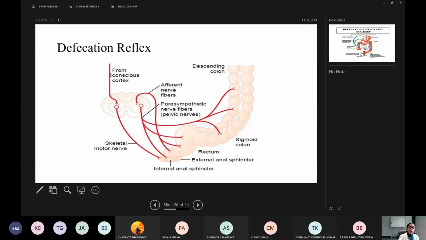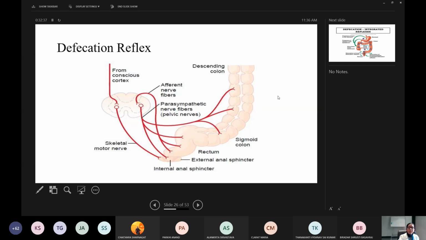That's why whenever the condition is favorable, only then can we relax the external sphincter and defecate. When the condition is not favorable, our cortex will send inhibitory impulses and that will temporarily inhibit the defecation reflex. Understood? This is the defecation reflex.